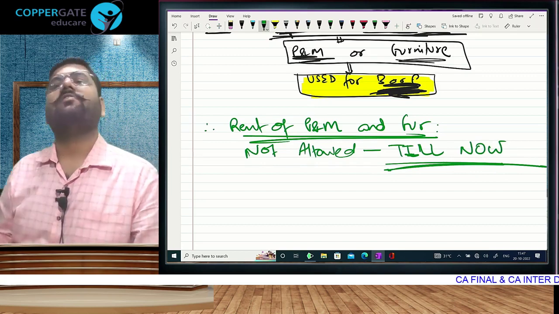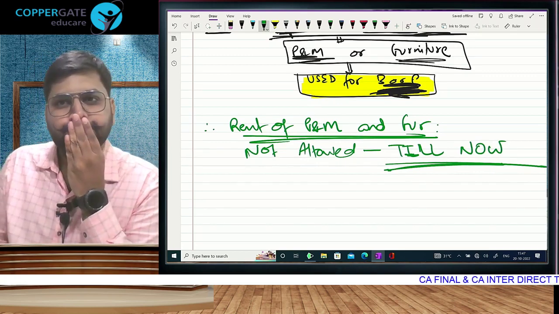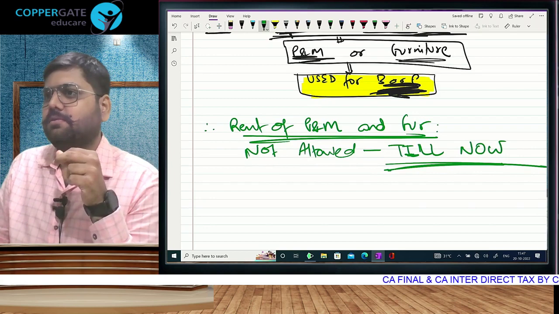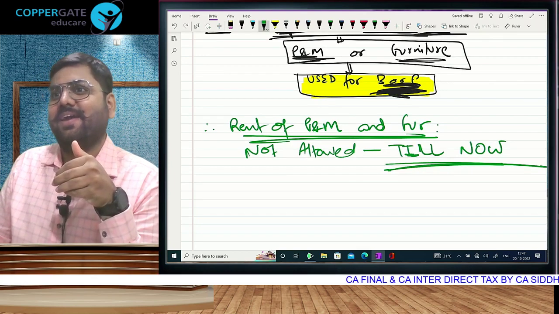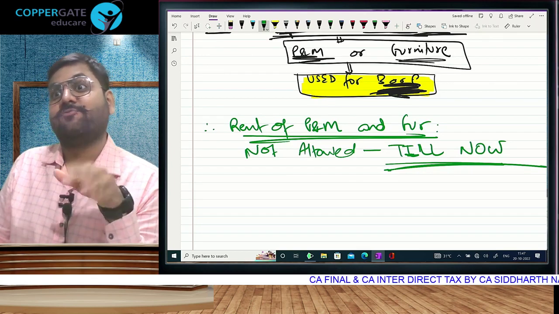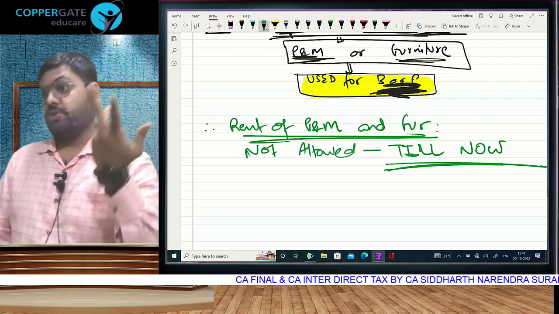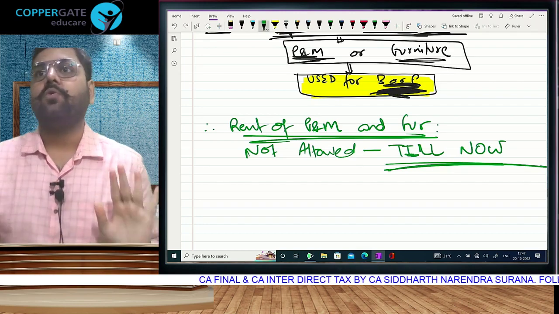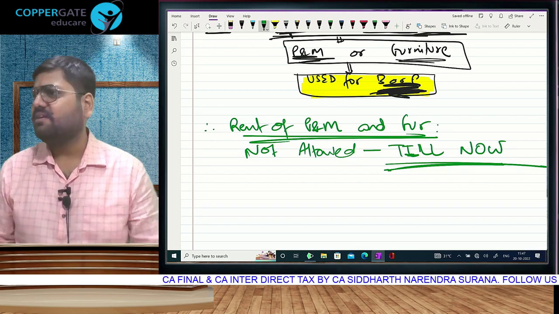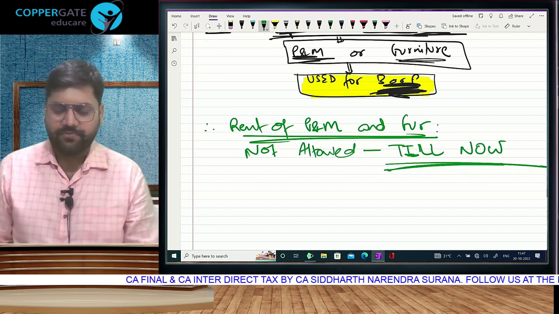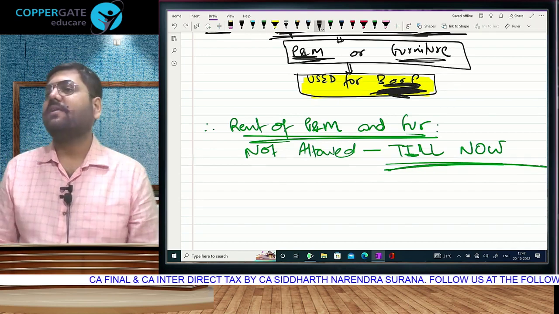How many sections of allowed expenses are over? 30 and 31. This is just the beginning. We have to go up to. If some other section gives us deduction, so we will see. But as of now, not. We will see later. As of now, it is not allowed. Are we clear on this?